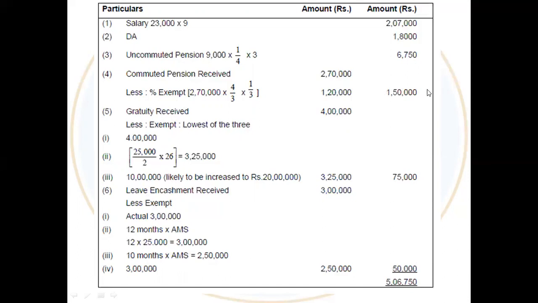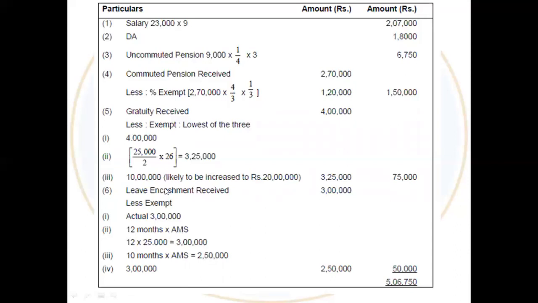And before that, we have calculated the salary, the DA. So his total amount for the whole year, the previous year, was 5,06,750. So I hope we have understood the concept of the commuted pension, uncommuted pension, the gratuity, and the leave.